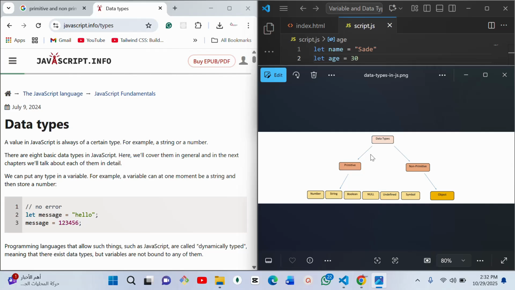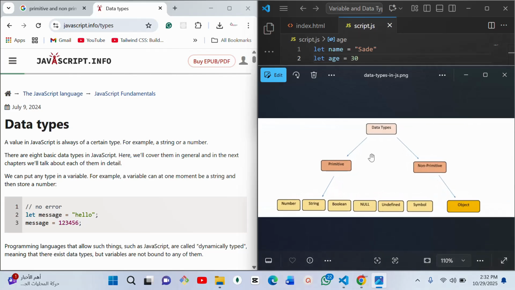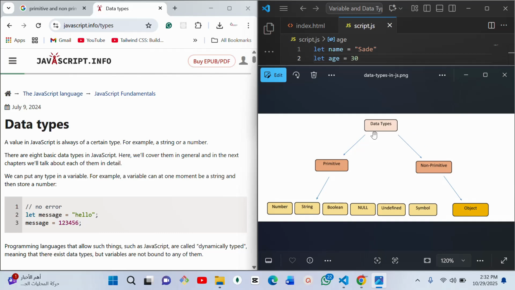Just as you can see here, I want to believe everybody can see this very well. Now, this diagram here shows data types, and then we have the primitive and the non-primitive data types. These non-primitive data types are also called reference data types.